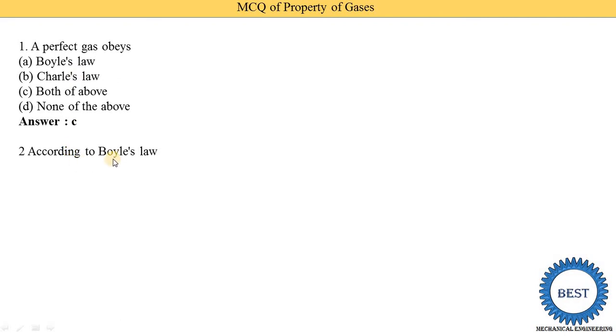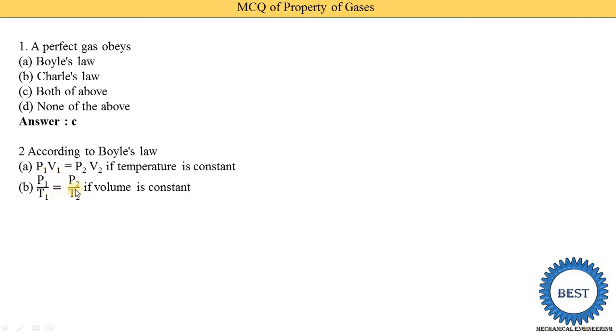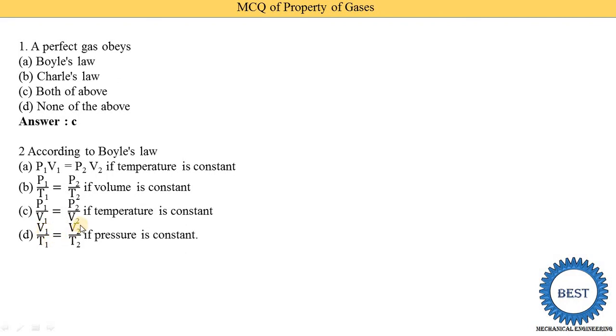According to Boyle's law, which equation is correct? Different equations are given. Option A, P1V1 is equal to P2V2 if temperature is constant. P means pressure, and V is volume, and the third parameter, temperature, is constant. Option B, P1 upon T1 is equal to P2 upon T2, volume is constant. Option C, P1 upon V1 is equal to P2 upon V2 if temperature is constant. And option D, V1 upon T1 is equal to V2 upon T2 if pressure is constant. So Boyle's law follows P1V1 is equal to P2V2, and in Boyle's law the temperature remains constant. So option A is the correct answer.